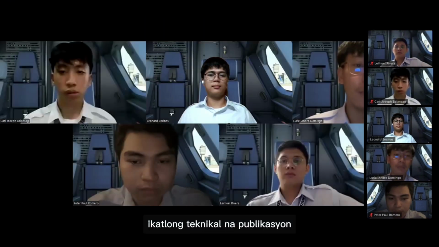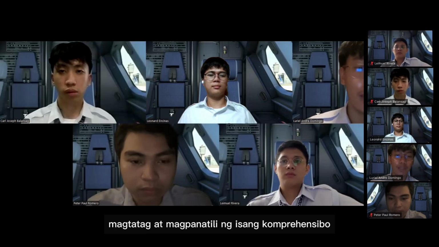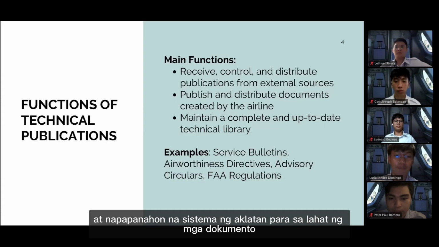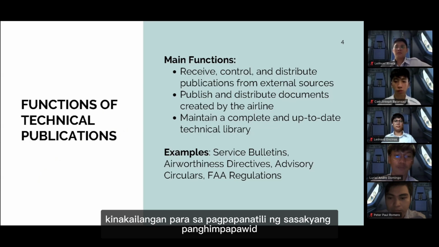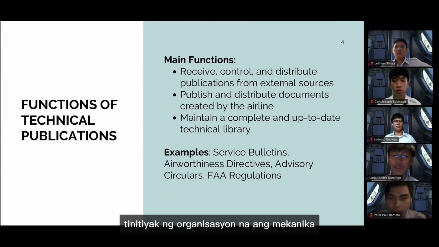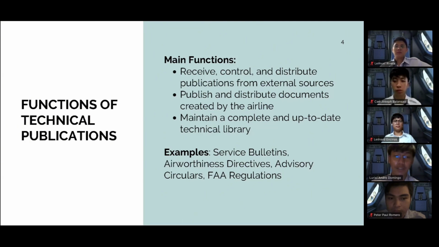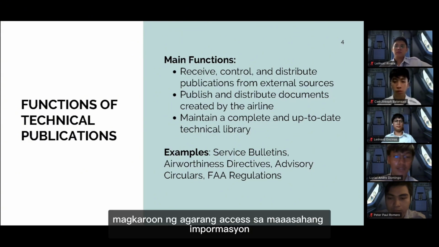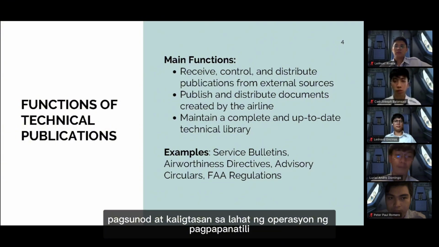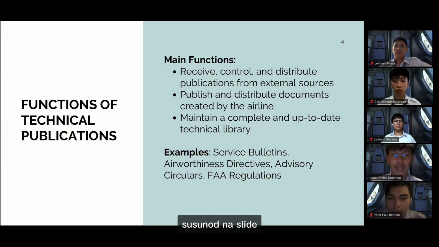Third, technical publications establish and maintain a comprehensive and up-to-date library system for all documents required for aircraft maintenance. By maintaining this centralized library, the organization ensures that mechanics, engineers, and other stakeholders have immediate access to reliable information supporting efficiency, compliance, and safety across all maintenance operations. Next slide.